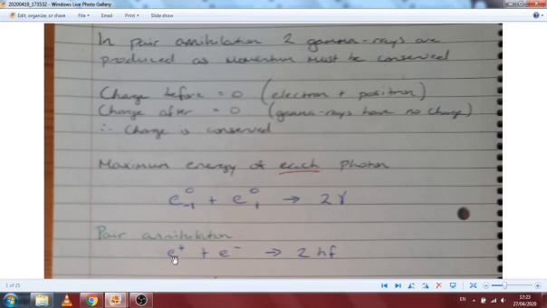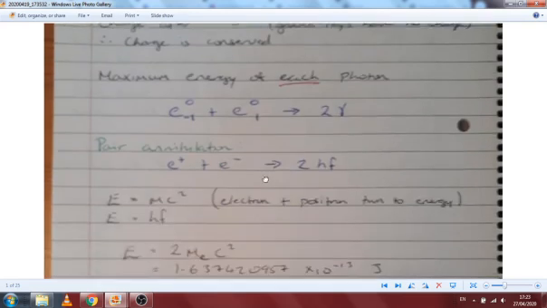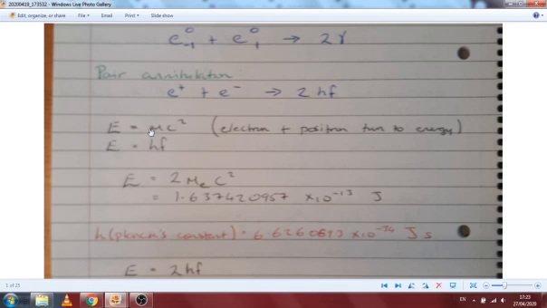So for pair annihilation, this is our equation. We have the positron and the electron. They give us 2 EMs, so that's 2 electromagnetic radiations, so that's 2 gamma rays. We then need our E equals mc squared formula, which is a safe bet in any of these questions. The electron and the positron turn to energy, so this mass is multiplied by the speed of light squared, and that gives us the amount of energy that's produced.